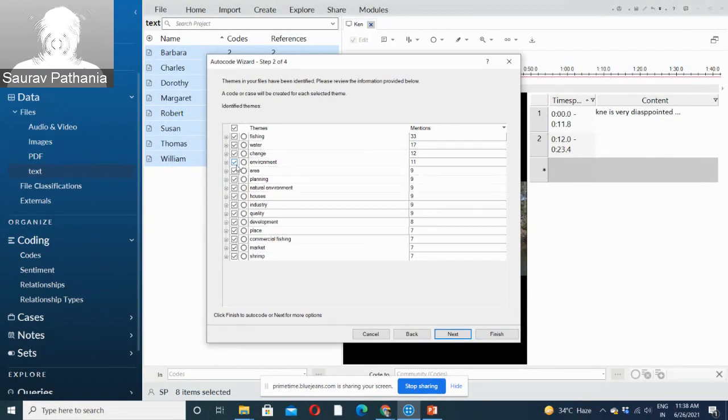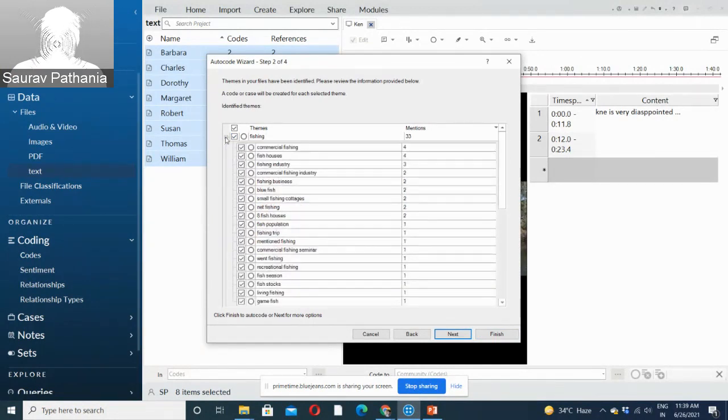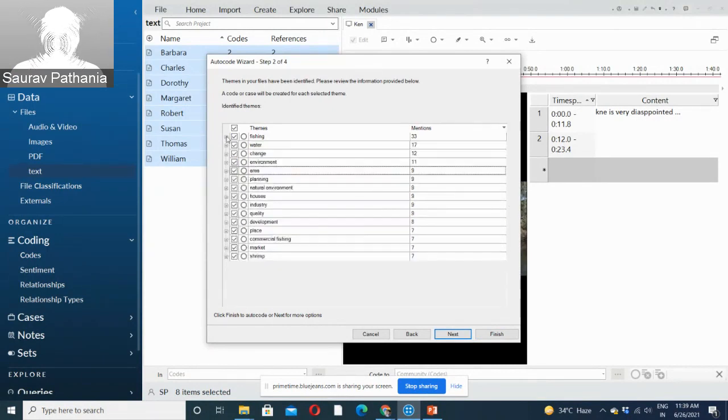So you can always see which themes you are interested in. If you are not interested in certain themes, you can uncheck those themes, and those will not be saved. Every theme has certain sub themes in it. You can uncheck these sub themes also. Whatever themes you want to keep, you keep with you. Otherwise, you can remove those themes. Right? I'm keeping all the themes for now.